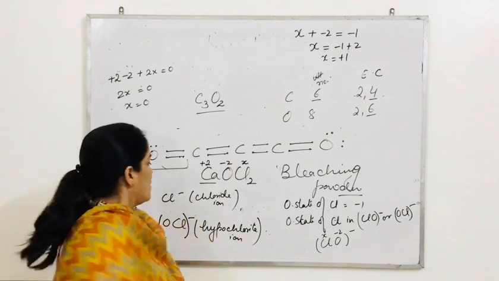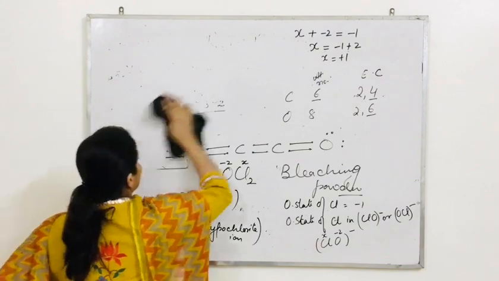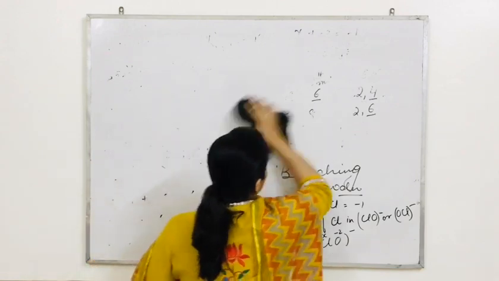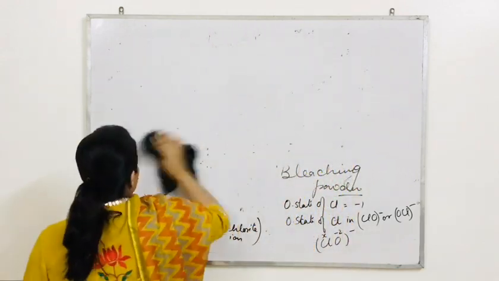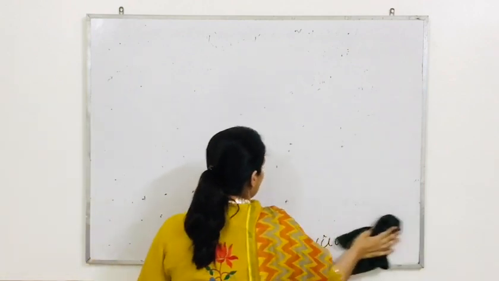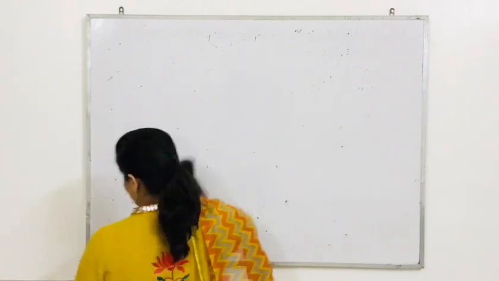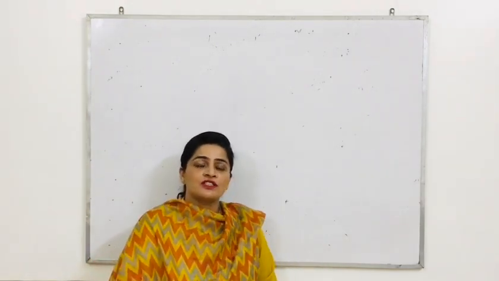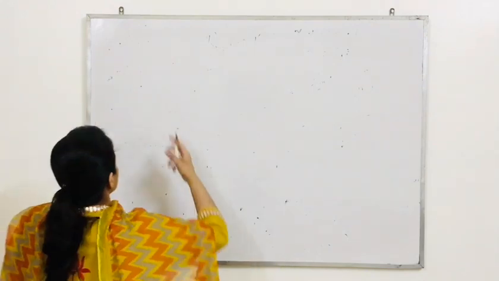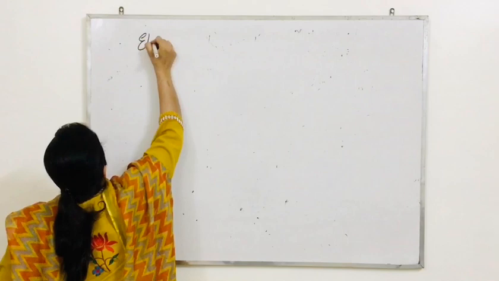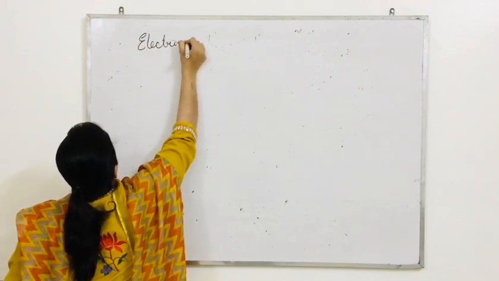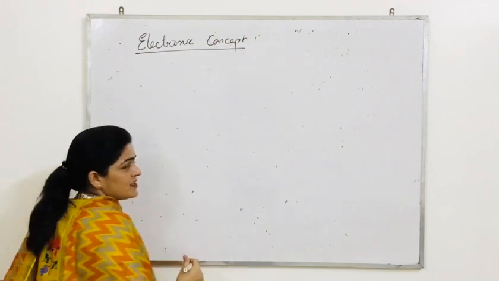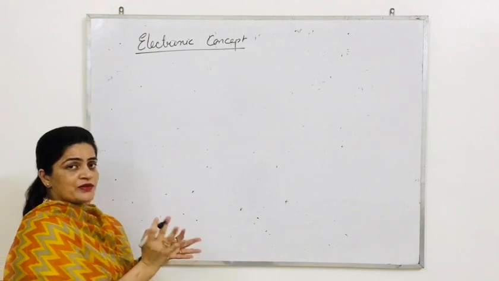Now let's start with modern concept. In this modern concept, the first concept is the electronic concept, to discuss oxidation and reduction again. I should say this is a second way to define oxidation and reduction. What is the name given to this way? It is called electronic concept. Listen carefully. This is the second way to define oxidation and reduction.